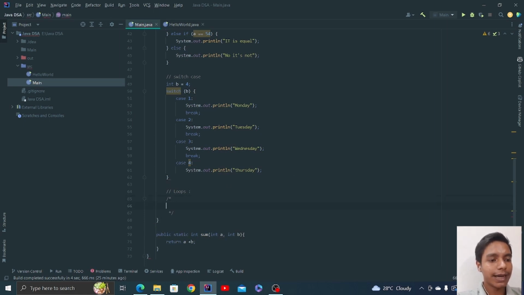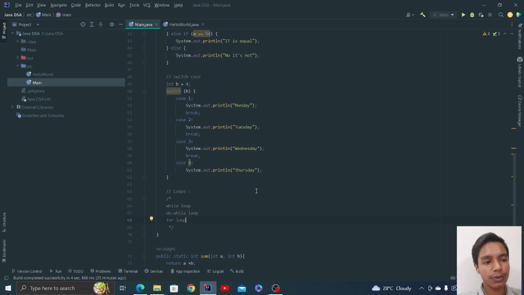We have 3 types of loops in general in Java: while loop, do while loop, and for loop.